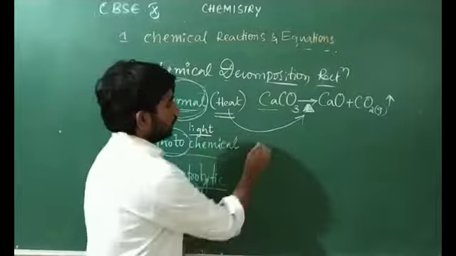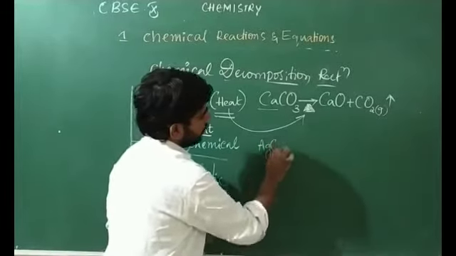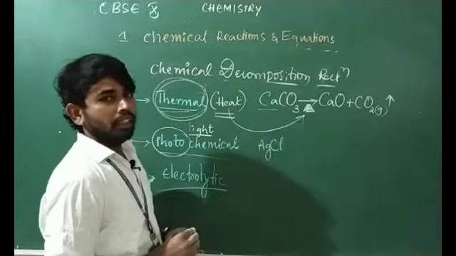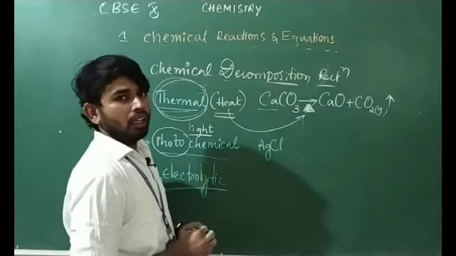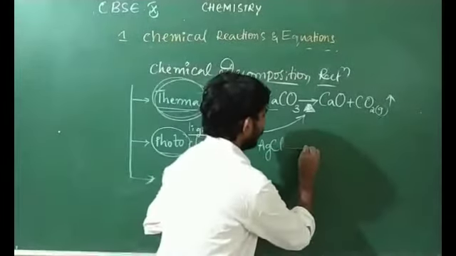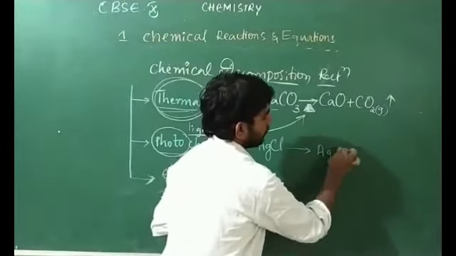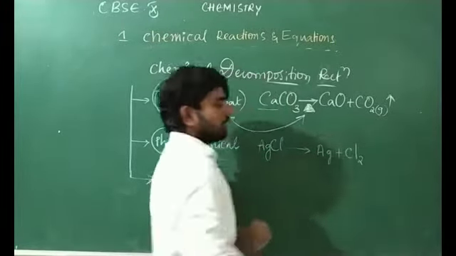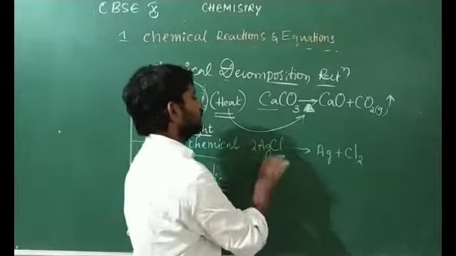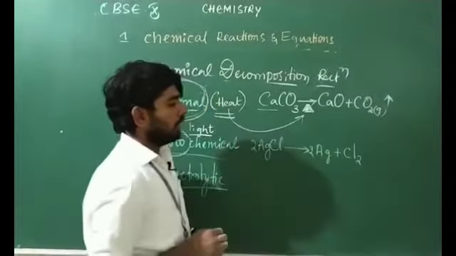Example, if you take silver chloride, AgCl, it forms 2Ag and Cl2, silver and chlorine.